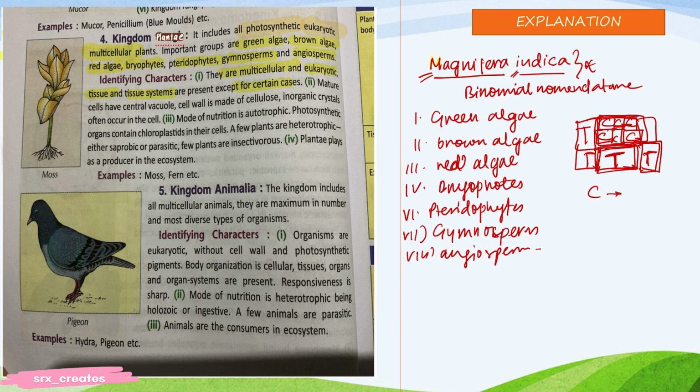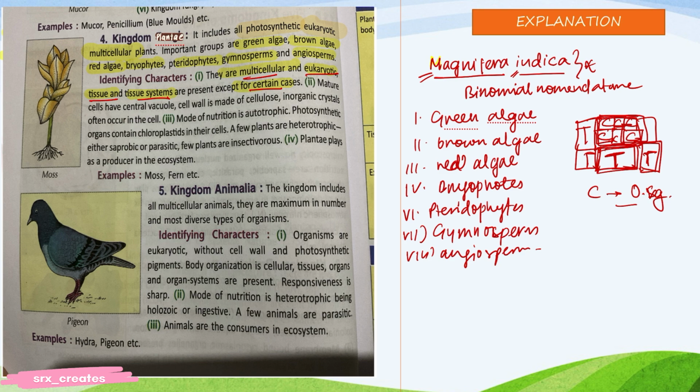From cell to organism. So this is what eukaryotic multicellular means: many cells combined to form a tissue system, except for certain cases. There are exceptions, meaning not all have a tissue system.